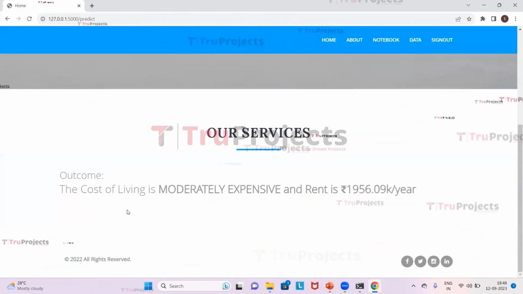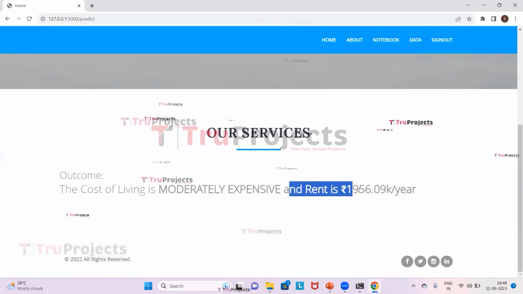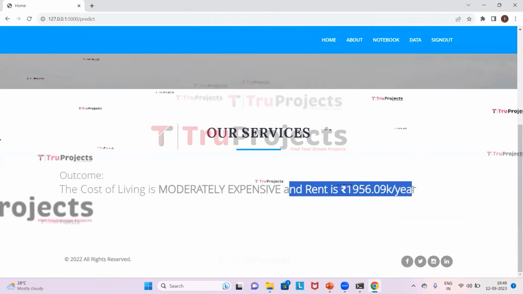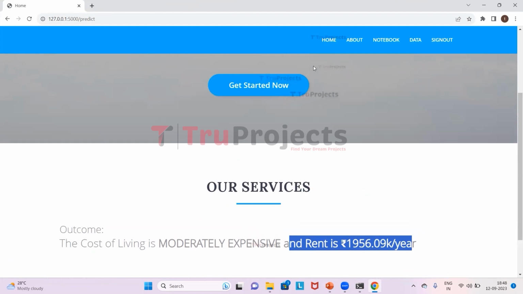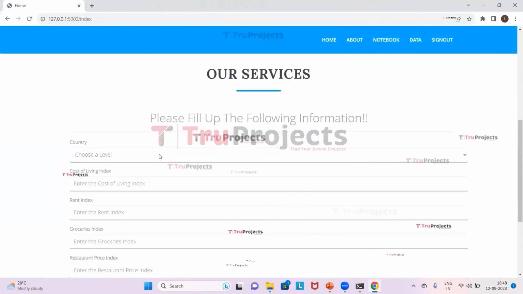So it has predicted for this country that the cost of living is moderately expensive and the rent is 1956.9k per year. Now we will give the other country details and see what it will predict.